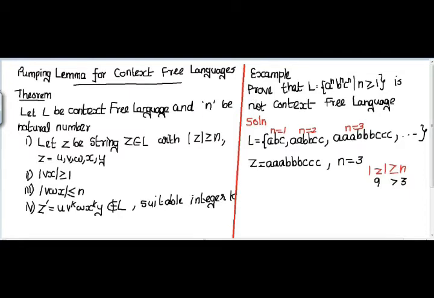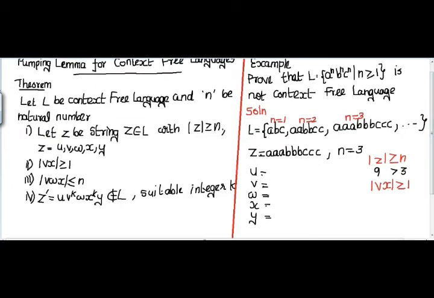Now I want to divide the string into 5 parts, that is U, V, W, X and Y. While dividing this string into 5 parts, I again have some conditions. The first condition is that the length of V and X should be greater than or equal to 1, which means at least one character should be in V and X. One more condition is that the length of V, W and X should be less than or equal to N. In this example, I have taken n is equal to 3, so a maximum of 3 characters, less than or equal to n. At least I'll be giving one character here, so that my condition will be satisfied.